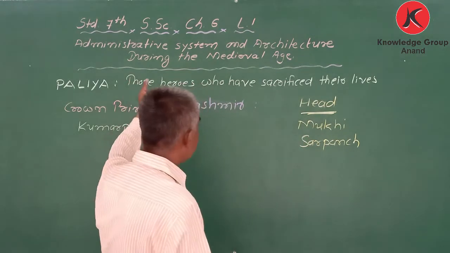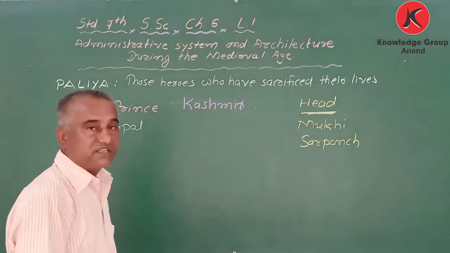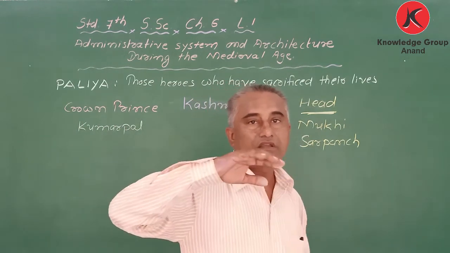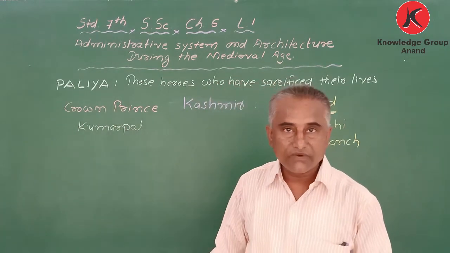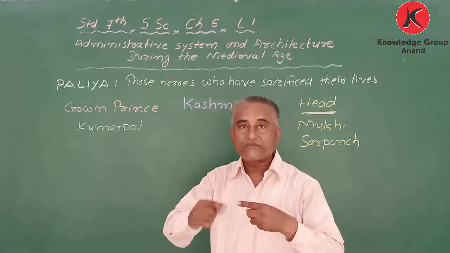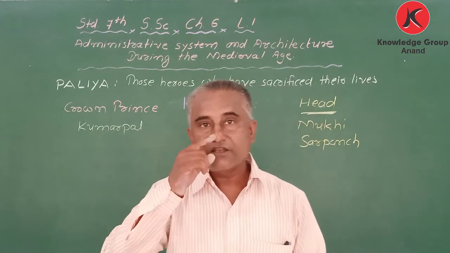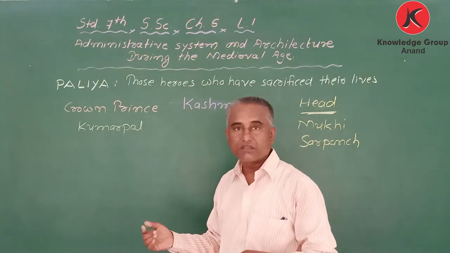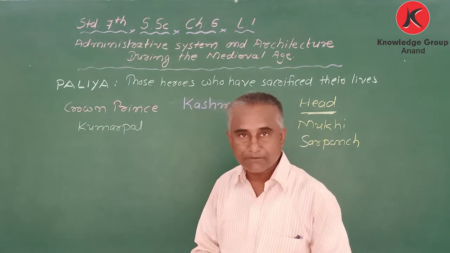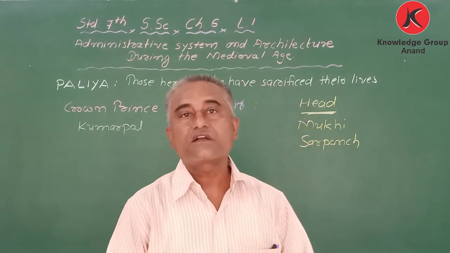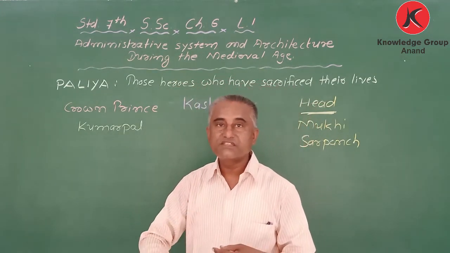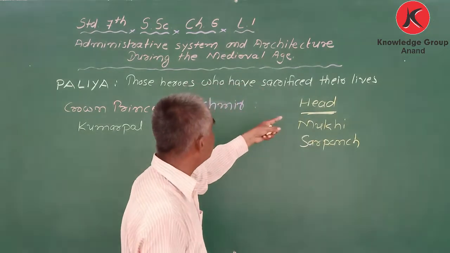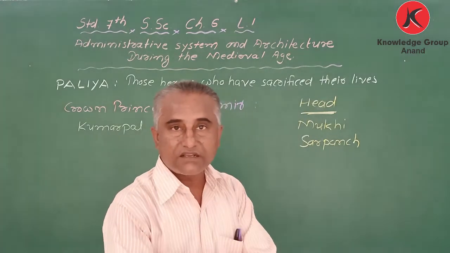So the first part was administration. First, I explained about the kings. At that time kingdoms were divided into small different parts, and after the king's death, it was not necessary that the eldest person would rule. At some places it was so, and at some places the new king was decided by some other method, which I have also explained. I also explained about gram panchayat and other things.